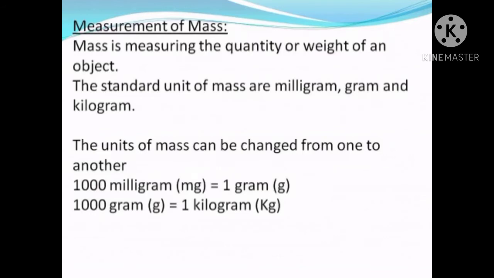Here also the unit of measurement can be changed from one to another. That is, 1000 milligrams is equal to 1 gram and 1000 grams is equal to 1 kilogram.